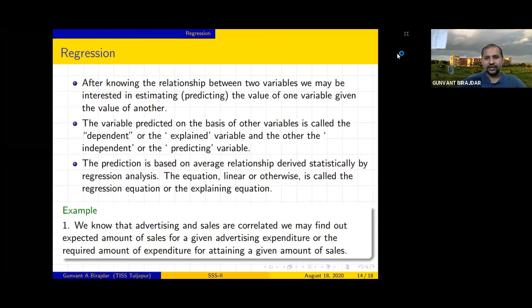I will give one example. Usually we get the news that in the coming 24 hours you will get this much rainfall, there is a possibility of cyclones, there is a possibility of an earthquake, right? All these things are based on some data, and they are using regression. Here they are purely using regression.